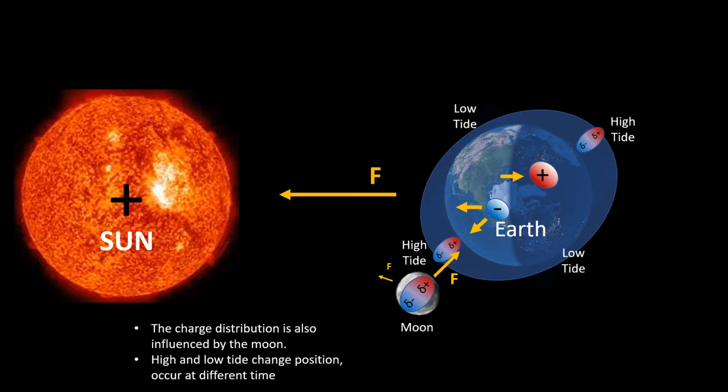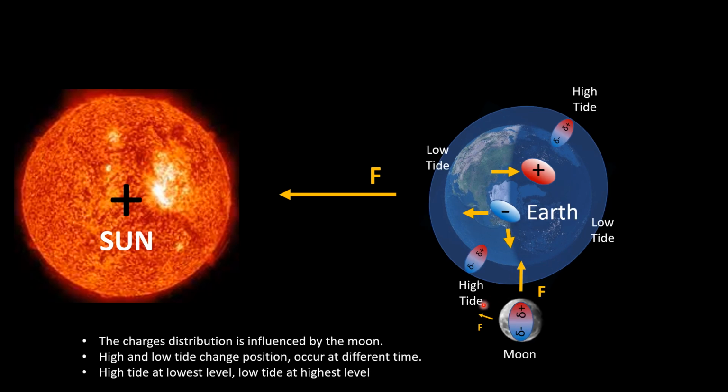When the moon moves to a different position, it will influence the charge distribution inside the Earth. The high and low tide change position and occur at different times. When the moon at first quarter position, the charges inside the Earth become less concentrated and spread broader due to the attraction by the sun and the moon. Therefore, the sea water also spread broader. During this period, the high tide is at lowest level while the low tide is at highest level.